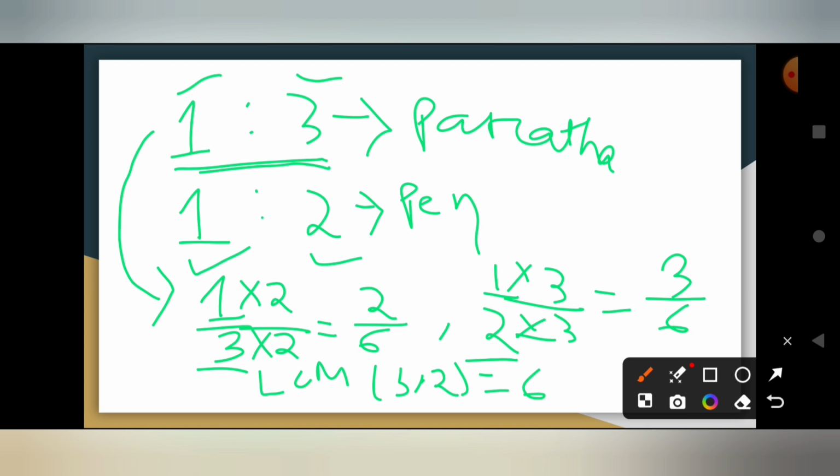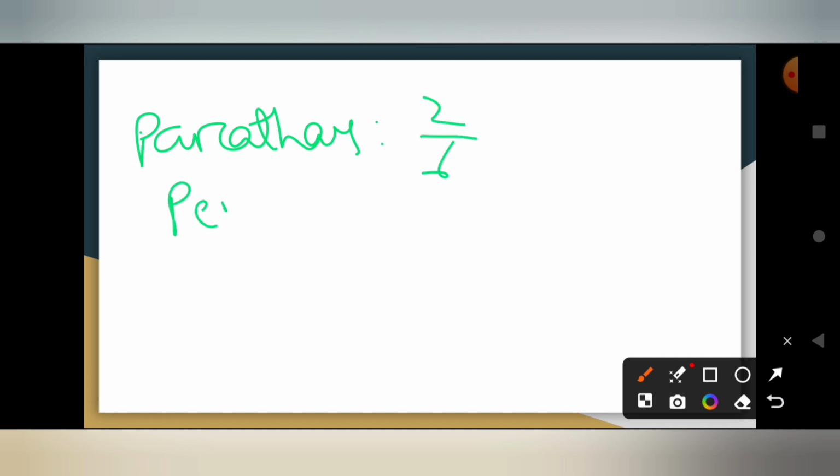So the 1:3 means the parathas ratio will become 2/6 and the ratio of pens becomes 3/6. So let's write it again. The parathas become 2/6 and the pen fraction becomes 3/6.